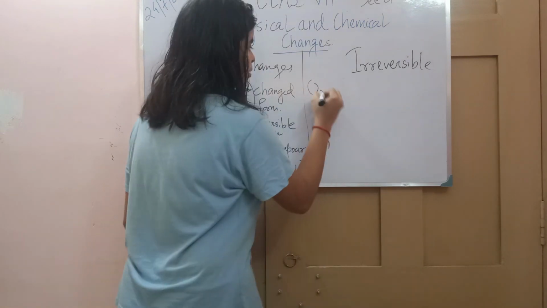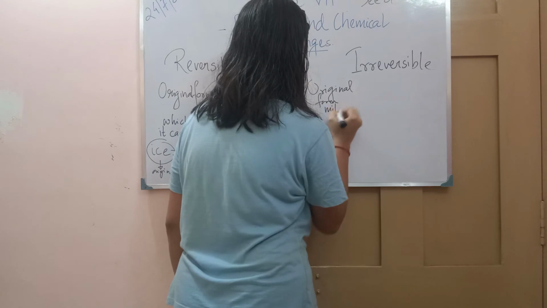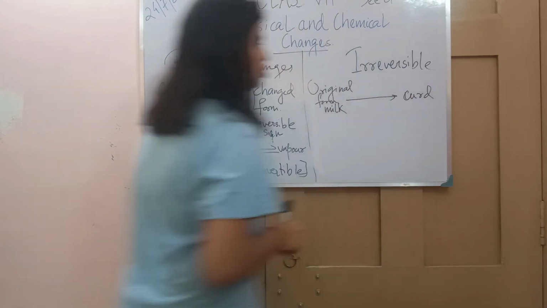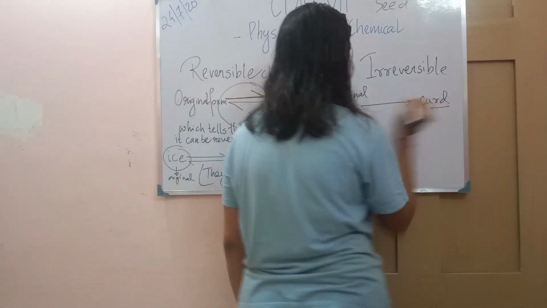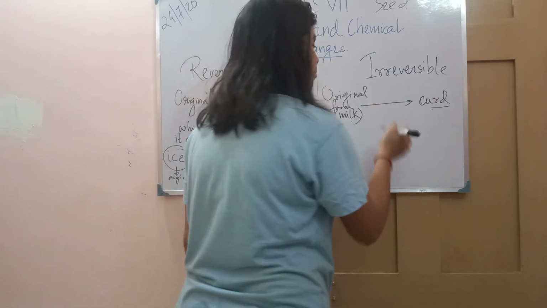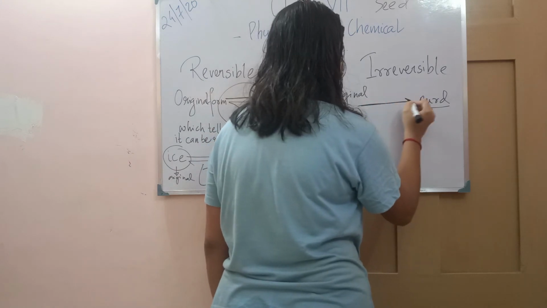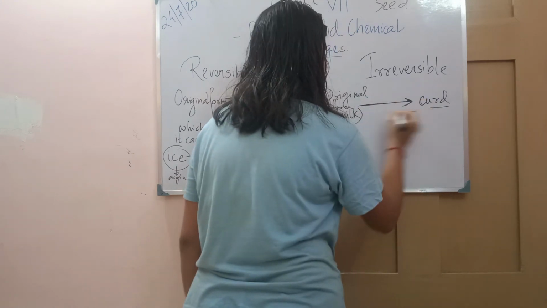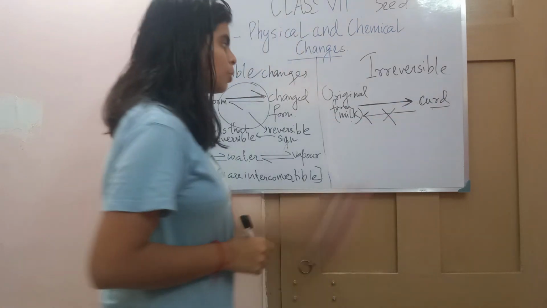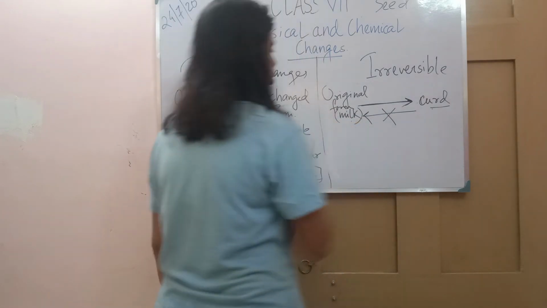Assume something is the original form, that is milk. Let's take milk, and you are changing it into curd. We can convert milk to curd. But is there any possibility to get milk from curd? No. We can go from milk to curd, but we cannot go from curd to milk. From curd to milk is not possible.